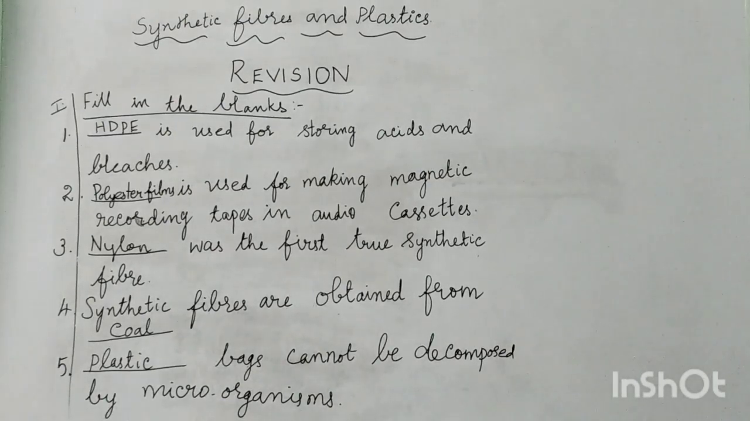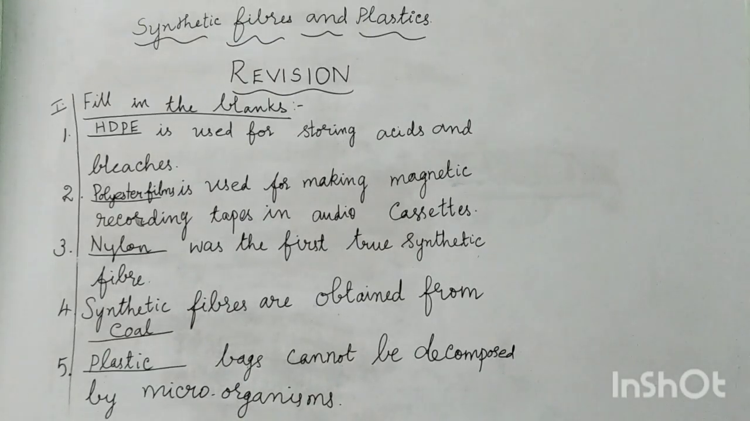Now let us see the fill in the blanks. It is not given in the textbook, it is an extra question. Okay, now dash is used for storing acids and bleaches. Which one is used for storing acids and bleaches, children? That is high density polyethylene, HDPE. Then second one, dash is used for making magnetic recording tapes in audio cassettes. It is polyester films. Okay, so polyester film is used for making magnetic recording tapes in audio cassettes.